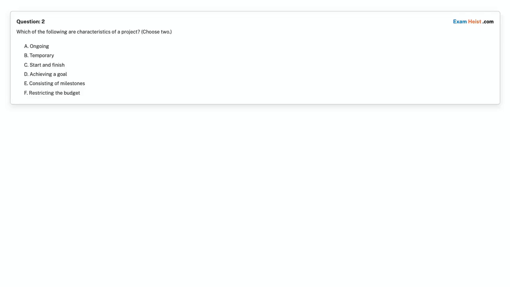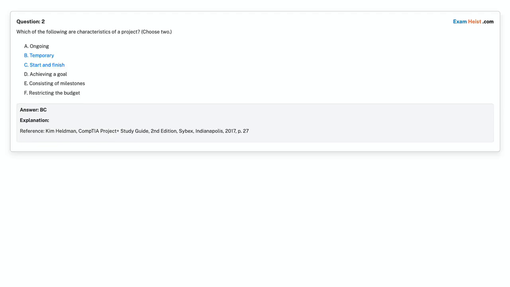Question 2. Which of the following are characteristics of a project? Choose 2. Option A. Ongoing. Option B. Temporary. Option C. Start and finish. Option D. Achieving a goal. Option E. Consisting of milestones. Option F. Restricting the budget. Choose the correct answer. Correct answer is option B, temporary. Option C, start and finish.